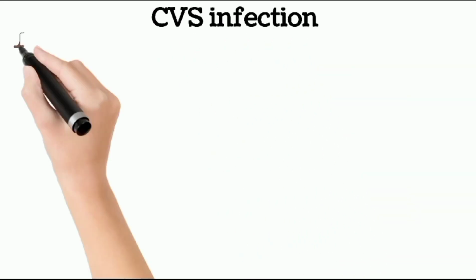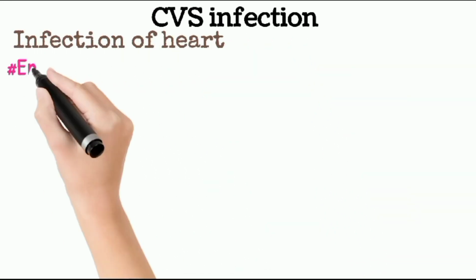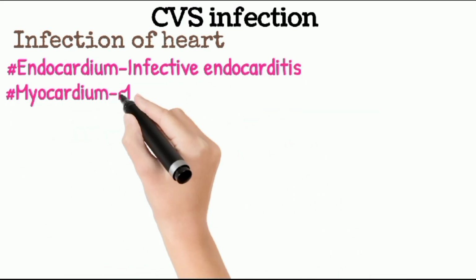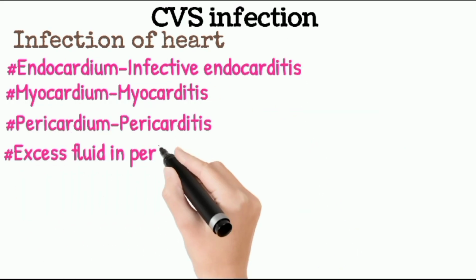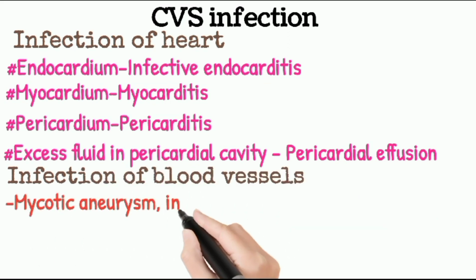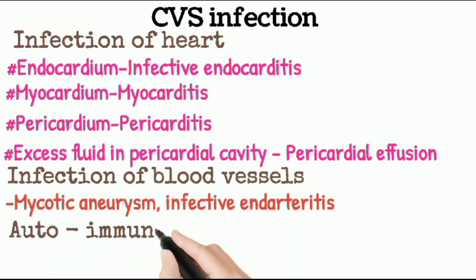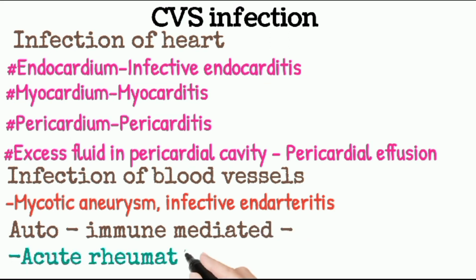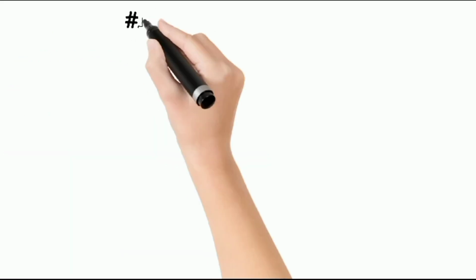Cardiovascular system infection. Infection of the heart: infection of the endocardium layer is called infective endocarditis, of the myocardium layer myocarditis, and of the pericardium pericarditis. Excess fluid in the pericardial cavity is called pericardial effusion. Infection of a blood vessel is called a mycotic aneurysm. Infective endocarditis, and autoimmune-mediated conditions like acute rheumatic fever, also occur.